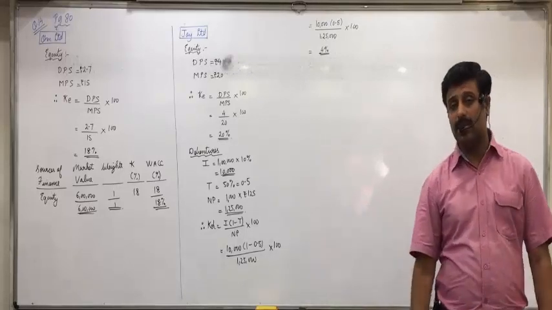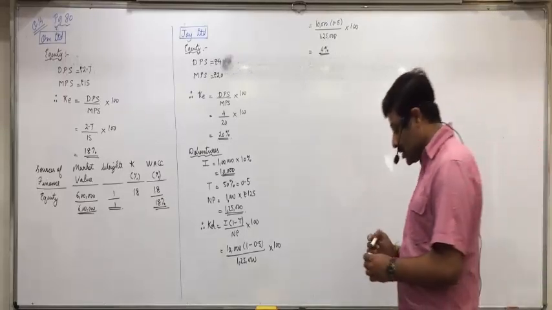Now here there are two sources, so the table will be made with two sources.